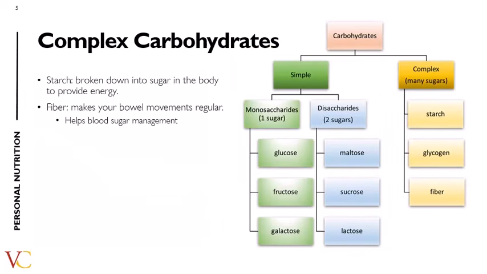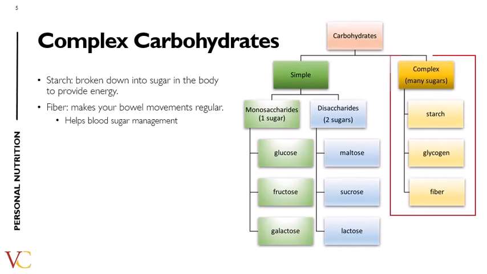The complex carbohydrates are made up of many sugars. We are going to focus on two types of complex carbohydrates, starch and fiber. Starch has many sugar molecules, and yes, the starches are all broken down into sugar in your body to provide energy. But because they are so complex, it takes the body a lot of work to break them down.